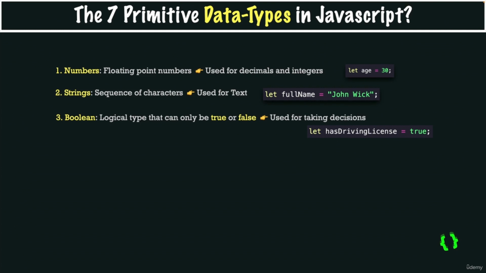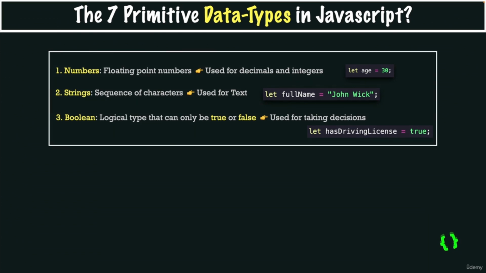In other words, a Boolean is always either true or false. We use Boolean values to take decisions with code, as we will see later. And these are the 3 most important data types that we will deal with the most. But there are still 4 more which might be a bit more confusing.